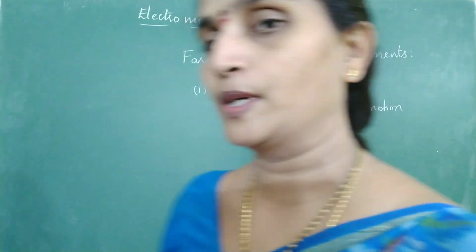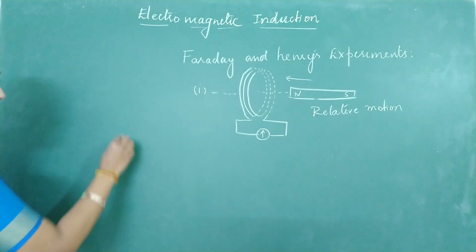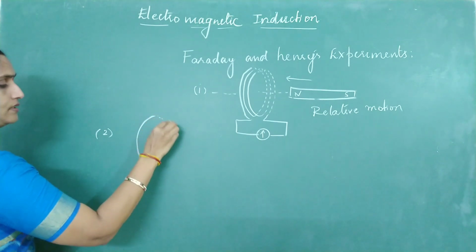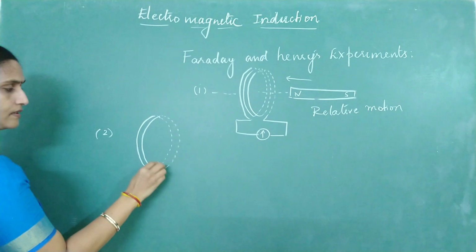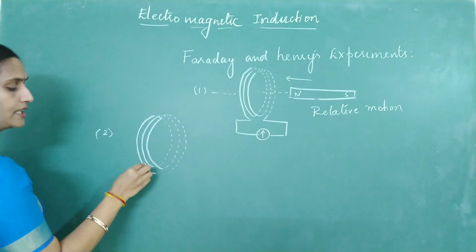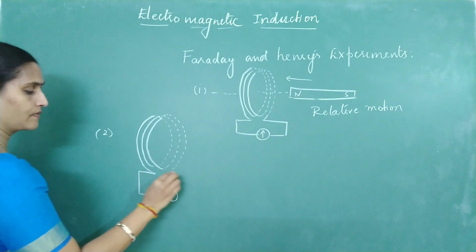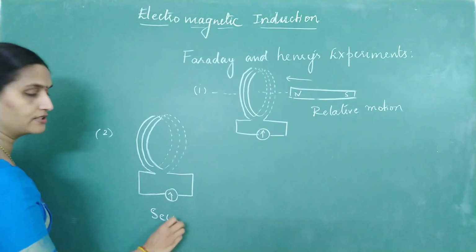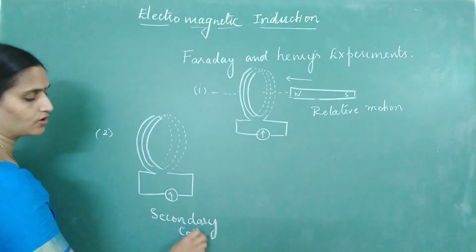Now come to the second experiment. In the second experiment, instead of a magnet, they took two coils. Assume this is one coil, connected to a galvanometer. The coil which does not have any power supply, we call the secondary coil.